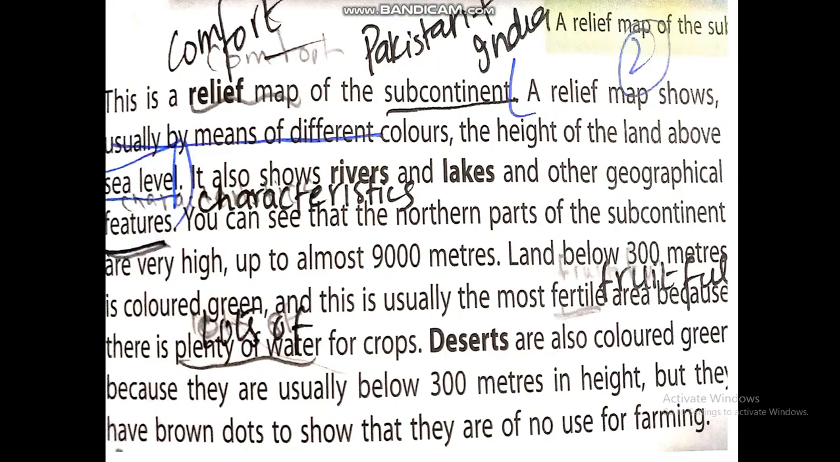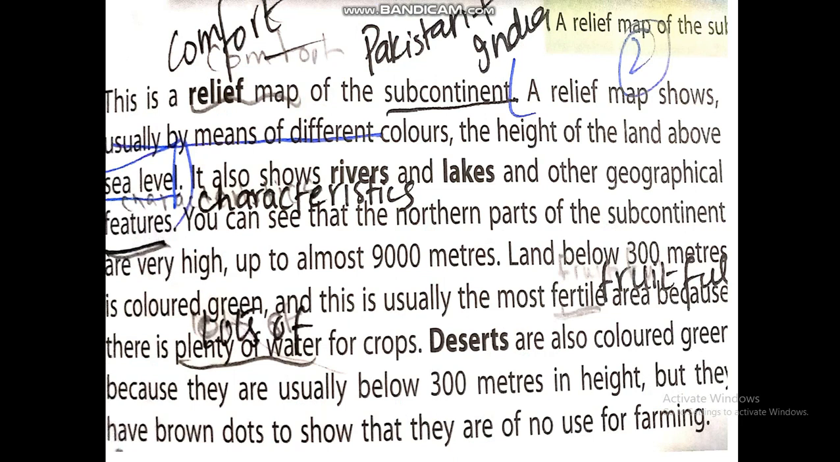This is a relief map of the subcontinent. Relief means comfort. Subcontinent means Pakistan and India. A relief map shows usually by means of different colors the height of the land above the sea level. It also shows rivers and lakes and other geographical features. You can see the northern part of the subcontinent is very high, up to almost 9,000 meters.